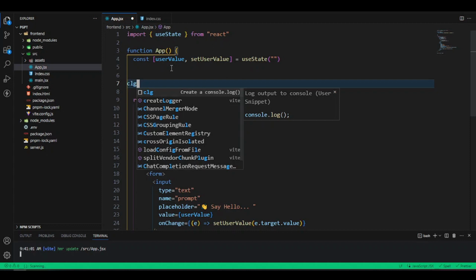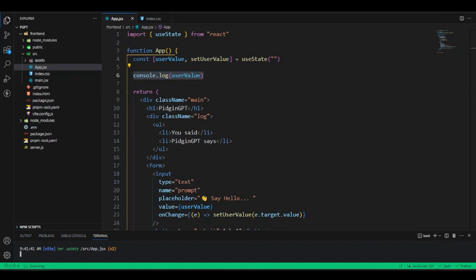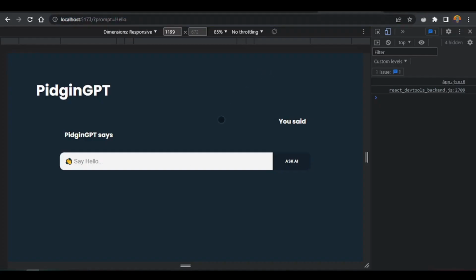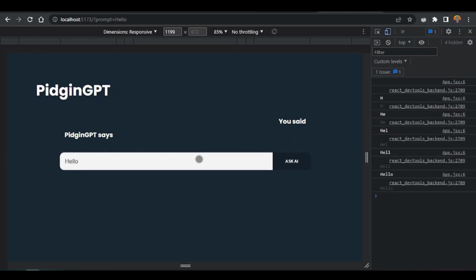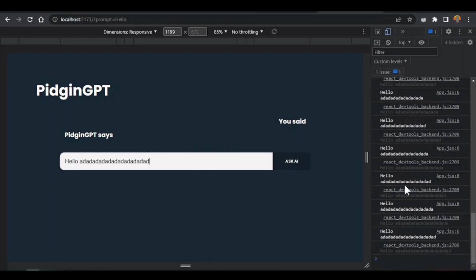You go understand all these things about hooks and what they do. We could just say we want the user value whenever I change. So let's go back into our browser and start to add some code here. Let's say hello, and you see it console logs these values here. So anything we do is going to give us that value inside our console, right?